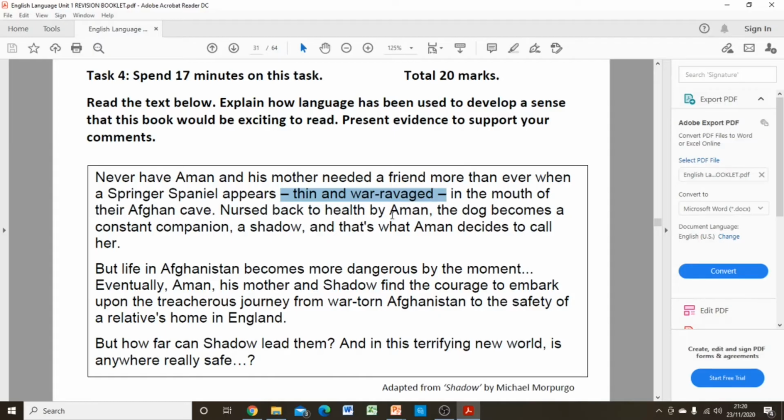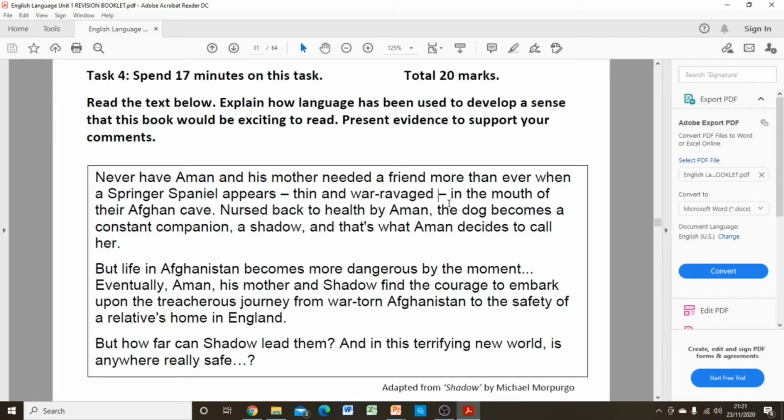Ravage is a transitive verb here, so it's showing quite aggressive language, destructive by nature, which reflects life in the Afghan cave and the Afghanistan war. So we can understand that maybe all of these characters have been through desperate and very traumatic times in the mouth of their Afghan cave.